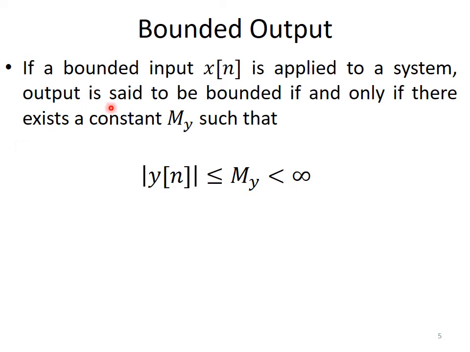Let's represent the upper bound of the output by M_y. Right? So y of n is the response of the system, and the magnitude of y of n should be less than or equal to the upper bound M_y, and of course it should be less than infinity.